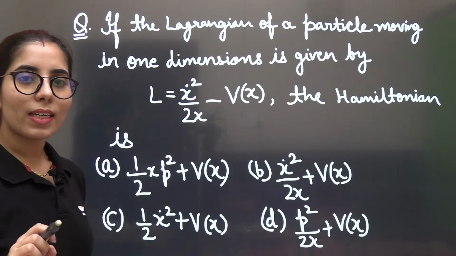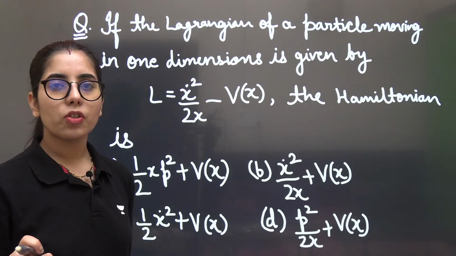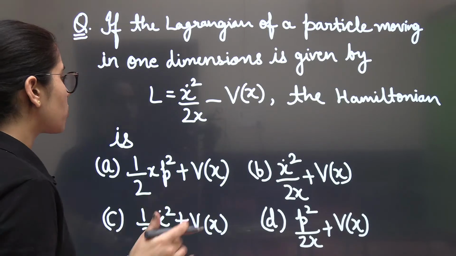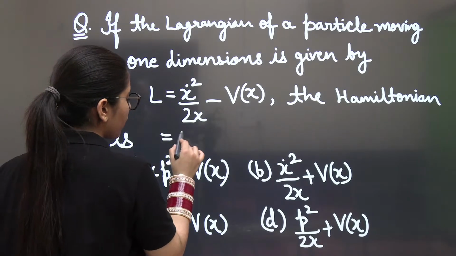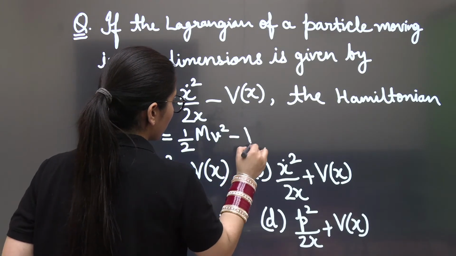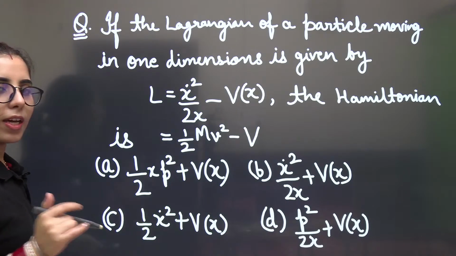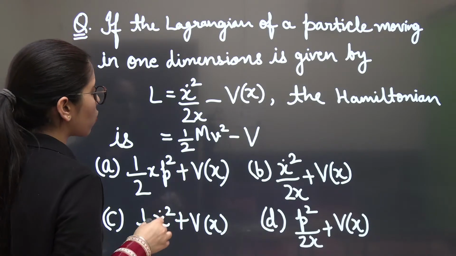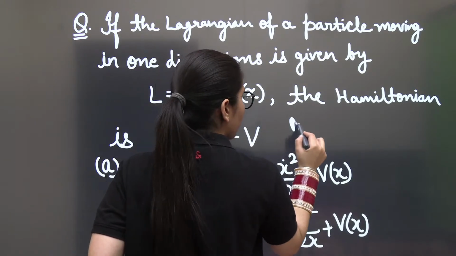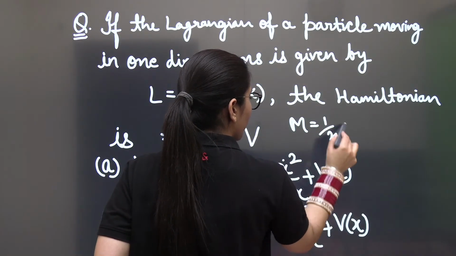You can clearly see which one is the kinetic energy term and which one is the potential energy term. There is no confusion or doubt. So we can write it simply as half mv square minus potential energy. When I compare it with half mv square, in place of m, I'm getting 1 upon x.